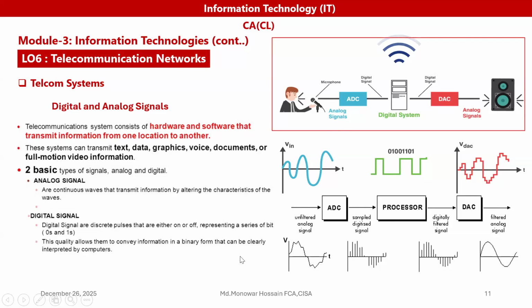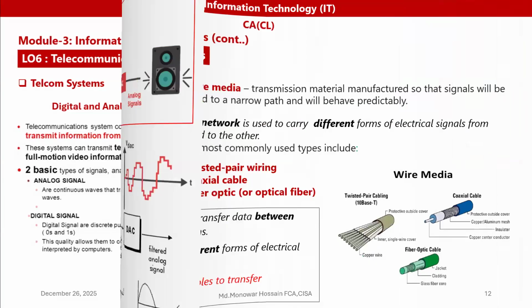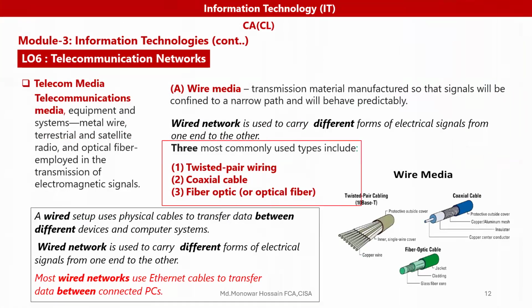So here, telecommunication system consists of hardware and software that transmit information from one location to another. This system can transmit text, data, graphics, voice, documents, or full motion video information. And two basic types of signals are analog signal and digital signal. Now we see the telecommunication media.